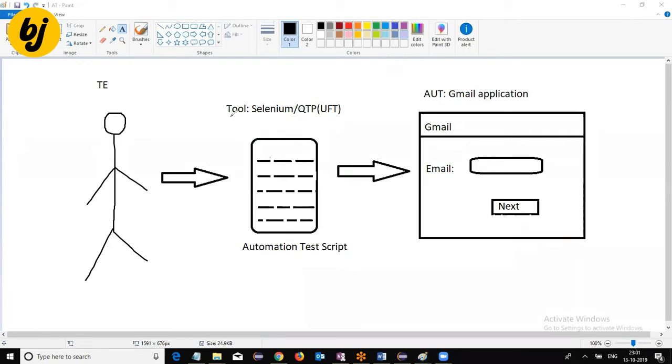To do this kind of activity, we use tools like Selenium, QTP, or UFT. These kinds of tools we can use for testing. As a test engineer, you are responsible for developing the automation test script. Then when you execute your automation test script, the tool is going to interact with the application, perform the operation, and verify the behavior. Based on that, it will say whether it is a successful login operation or an unsuccessful login operation. That is automation testing.